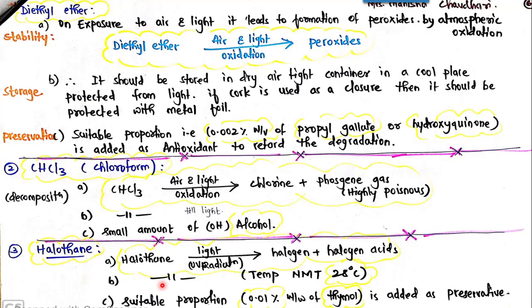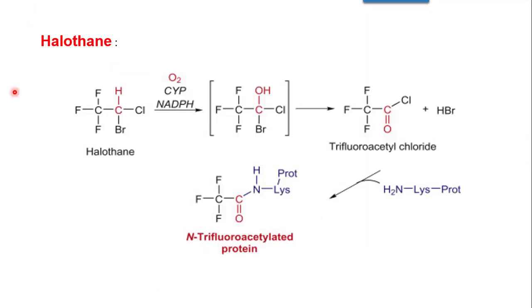Now to see this with the help of reaction, the structure of halothane is 2-bromo, 2-chloro, 1,1,1-trifluoroethane. Here also there is a scope for hydrogen. Upon oxidation, the hydrogen will get substituted with a hydroxy, and as per the scheme of oxidation of alcohol, which you know, alcohol is further oxidized to aldehydes, and aldehydes further oxidized to corresponding acids.